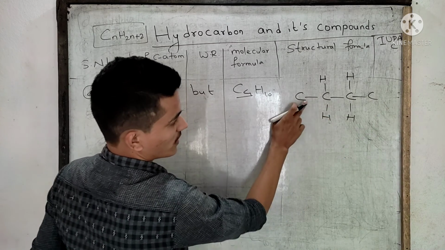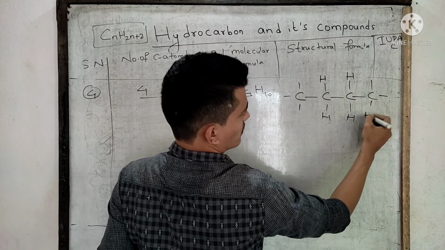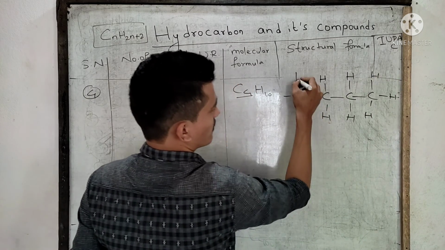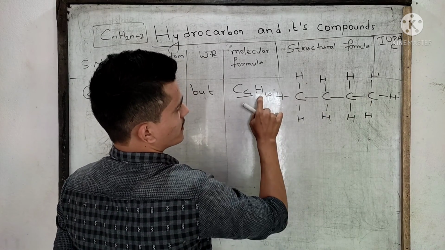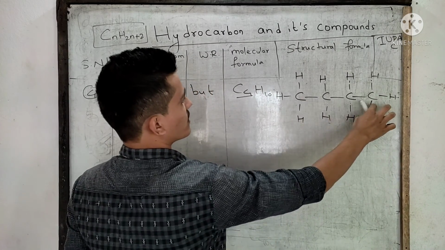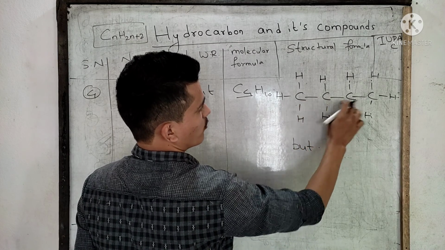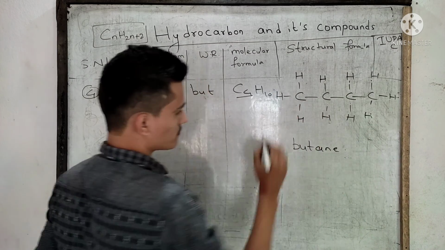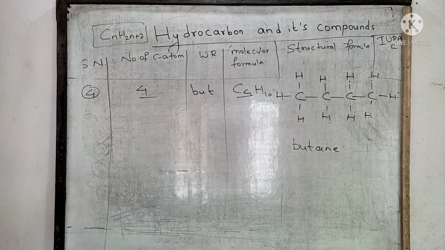Now for these carbon atoms, only 1 bond is formed, so 3 hydrogens each: H, H, H, H, H, H. See, C4, 1, 2, 3, 4, H10: 1, 2, 3, 4, 5, 6, 7, 8, 9, 10. Fulfilled. How many carbon atoms? 4. What is the word root? But. Single bond between carbon atoms, ane. Okay. In this way, you can write the IUPAC name of saturated hydrocarbons.